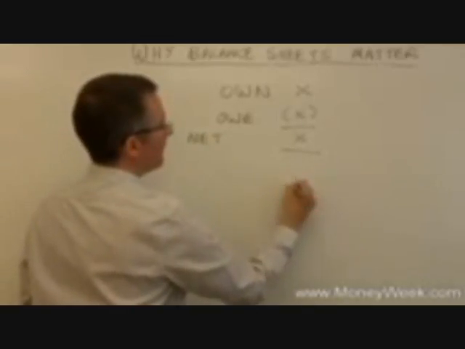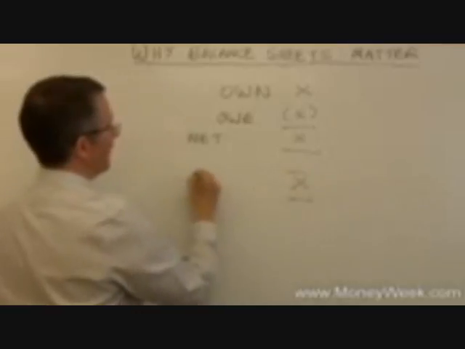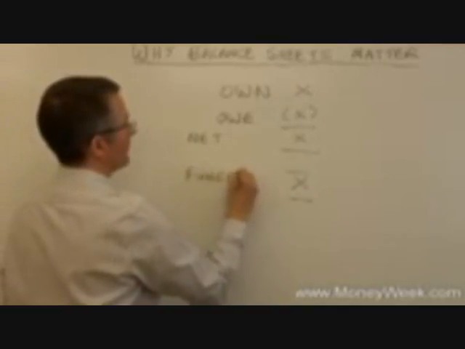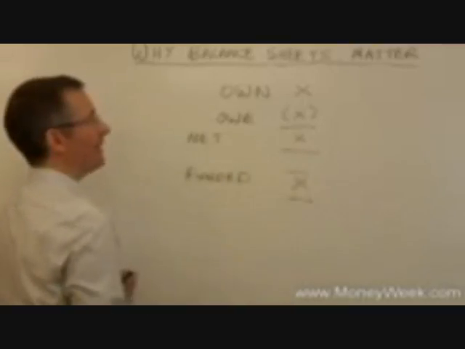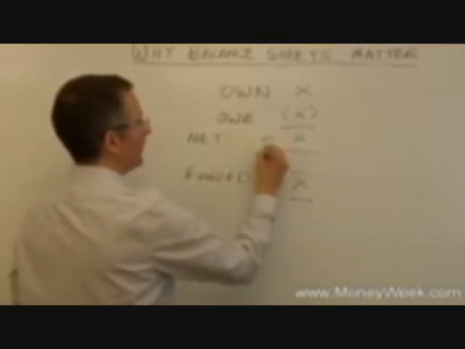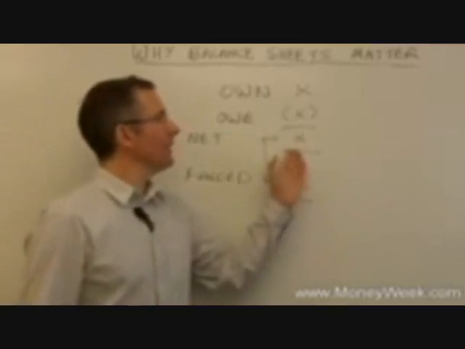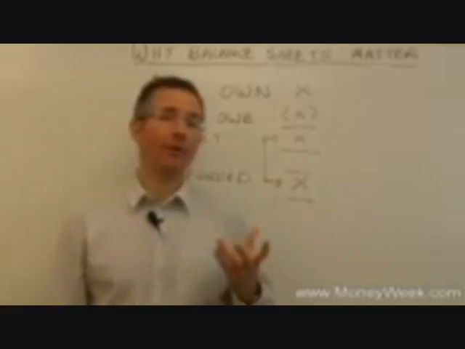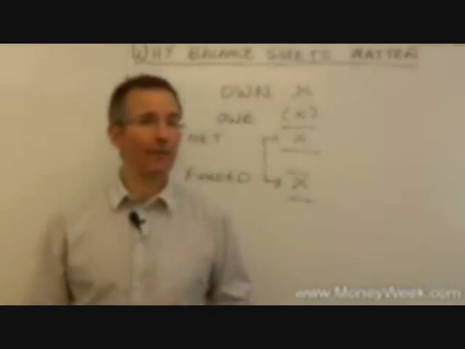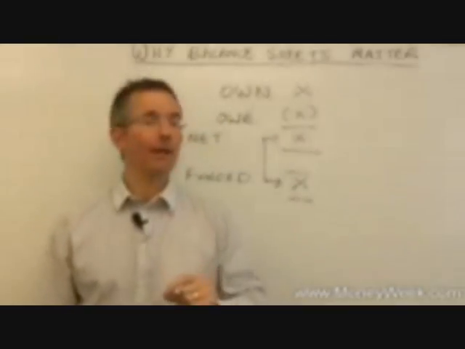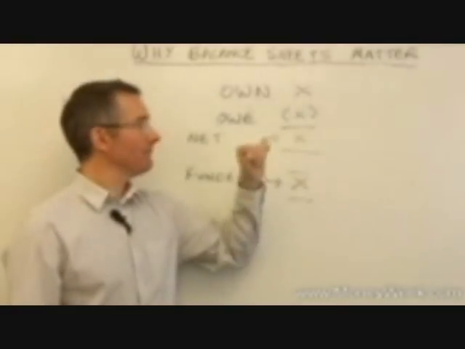And then at the bottom, the reason they balance is you answer the question, how has that net position been funded? Balance sheets balance because those two numbers should be the same. In other words, you can't conjure net worth out of thin air. It'd be nice if you could, but no one I've yet met can do it. In other words, somebody has funded that net position.